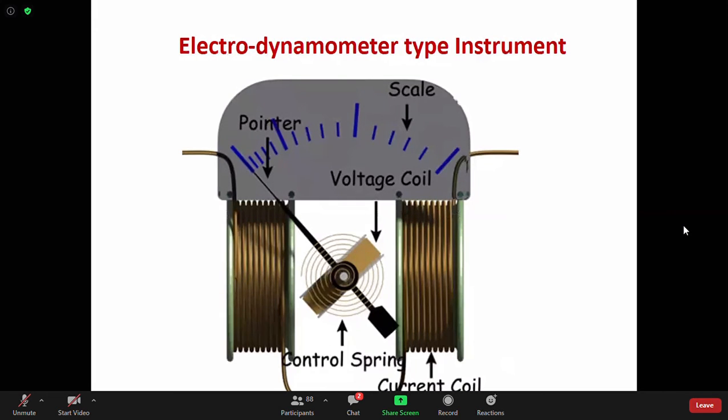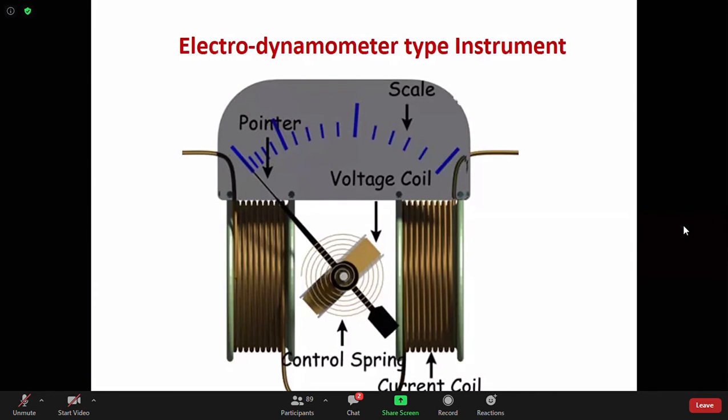So our moving system should be very light. So the coil placed on the moving coil should be very light, very thin. Thin coil means it is unable to carry high amount of current, because high amount of current will create a very large amount of heat, because thin wire means resistance is high. High resistance means I square R heating will be high if you try to force high current through the thin